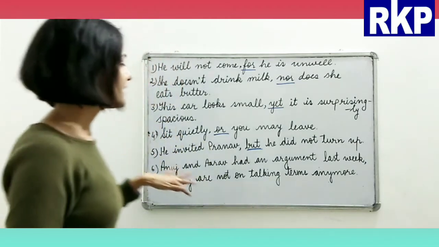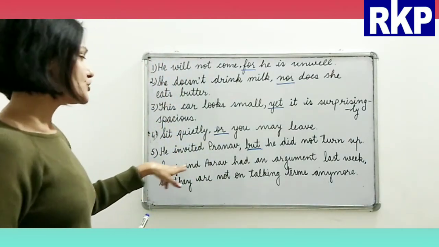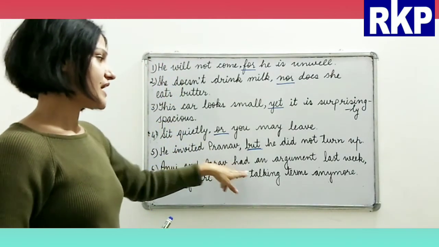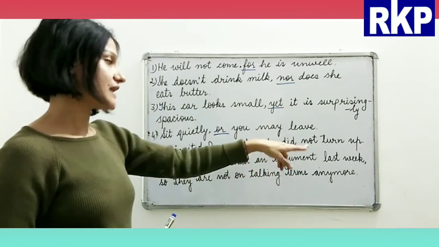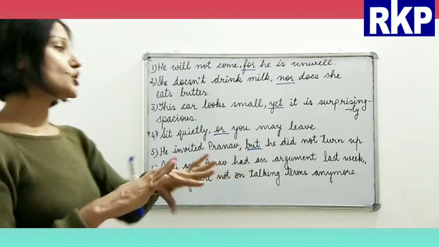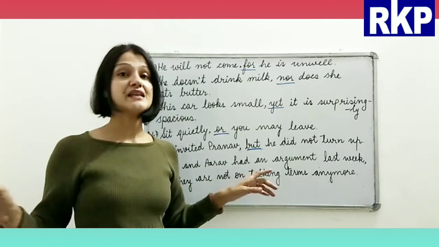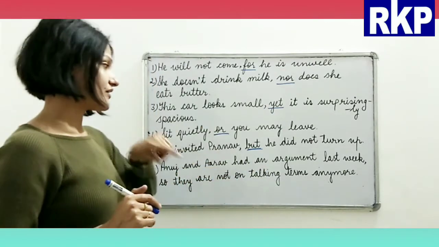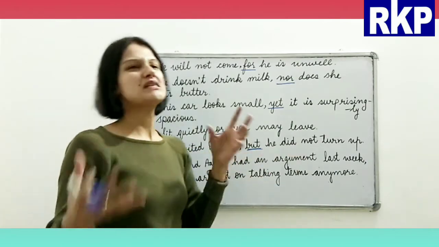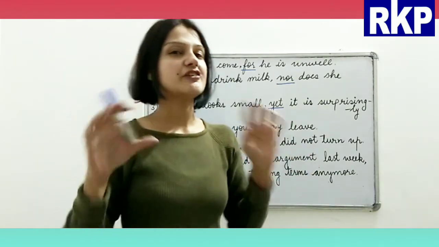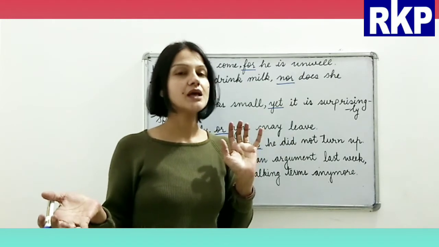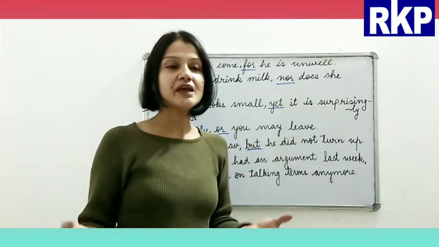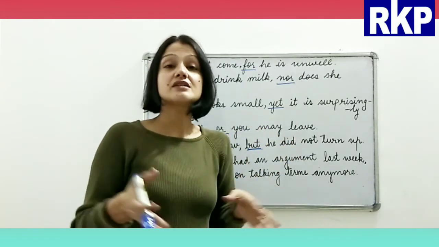Alright. Now, Anuj and Arav had an argument last week, so they are not on talking terms anymore, right? These are the two boys. Argument means they had a different opinion about something, so there was something on which they did not agree.